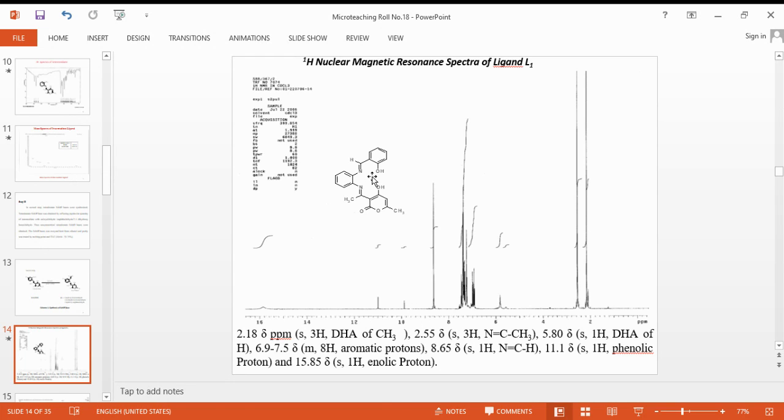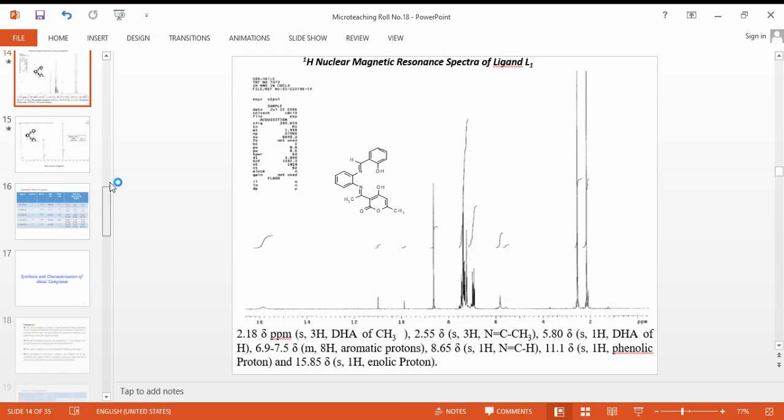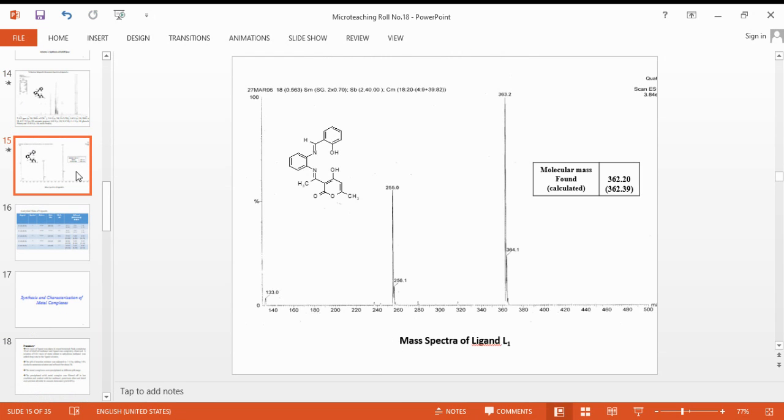The new one added is due to this phenolic OH, which is at 11.1. The nitrogen atom peak, which was at 3.4, has disappeared. The mass spectrum shows that the found and the calculated weight of this tetradentate ligand are nearly equal. This is the CHNS data of this ligand.